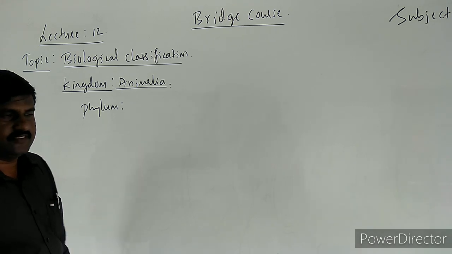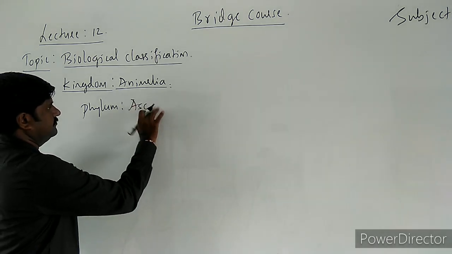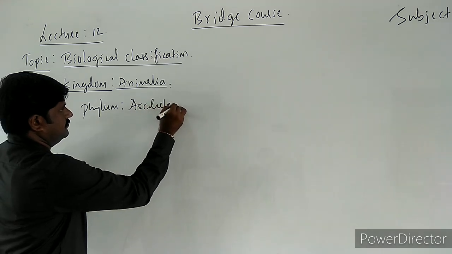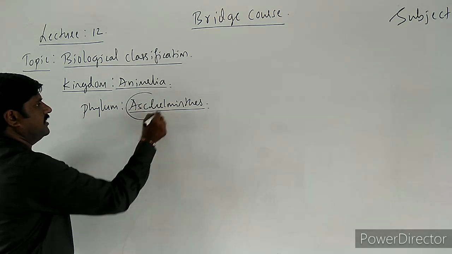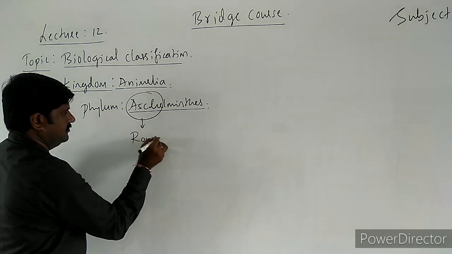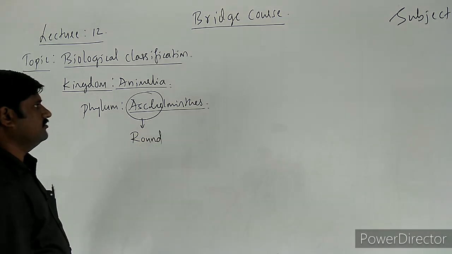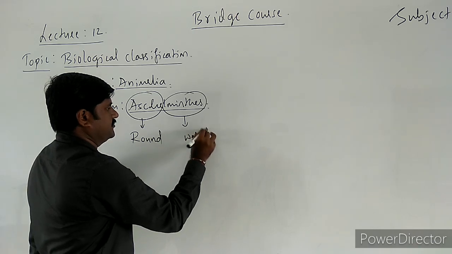The next group of animals is Aschelminthes. As the name suggests, ascus means round. Helminthes, as you already know, means worms.